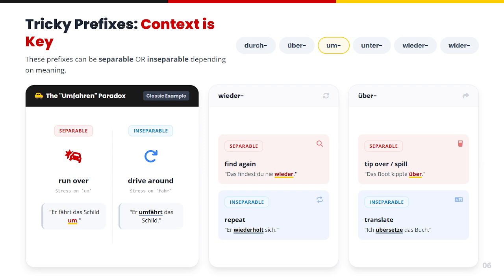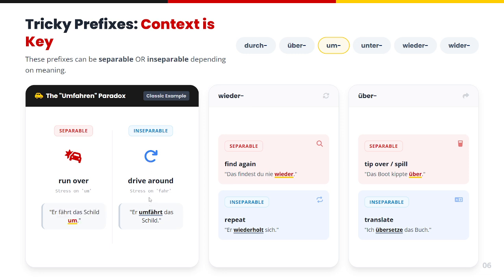Umfahren. We have this umfahren in a separable form as well as inseparable form. When it means run over, it is being used as the separable form. Er fährt das Schild um, which means he runs over the sign.